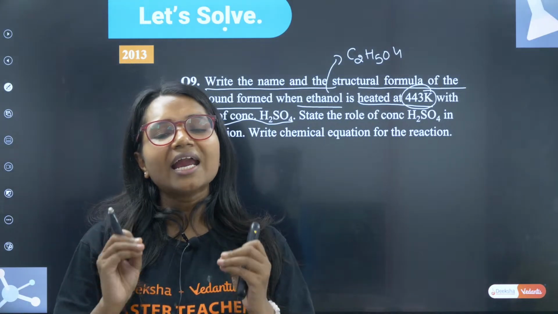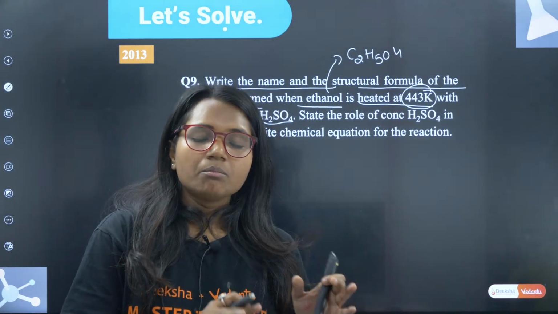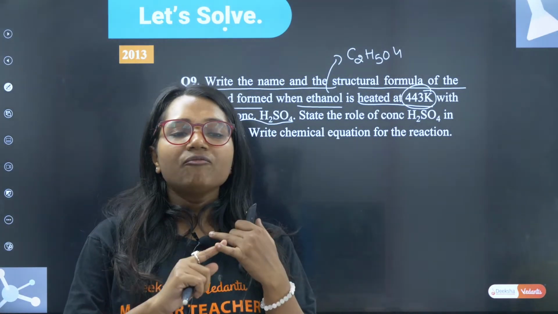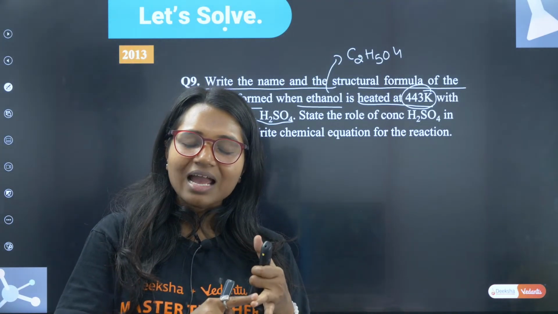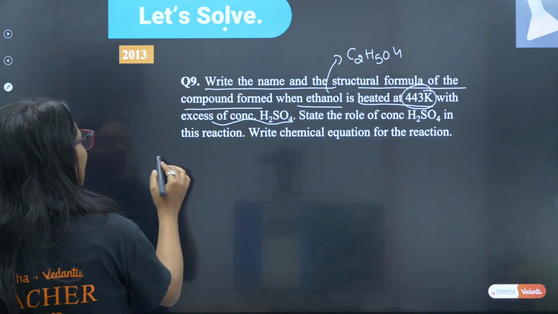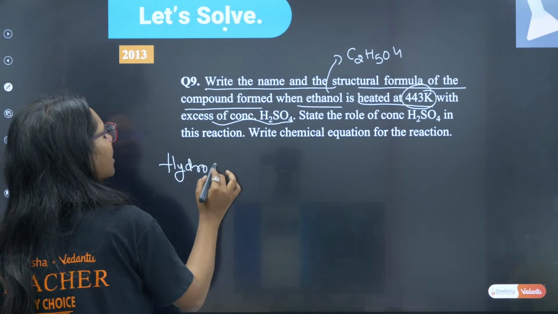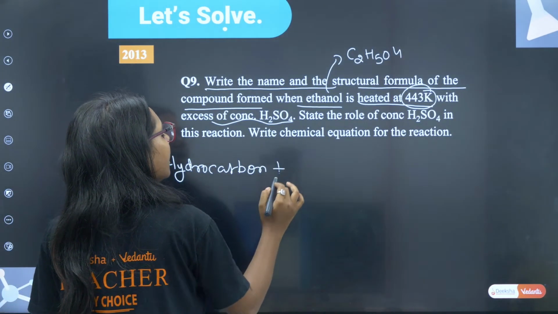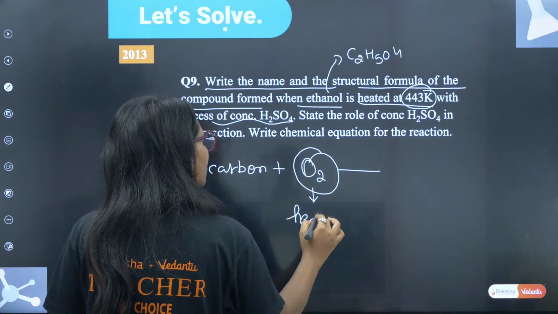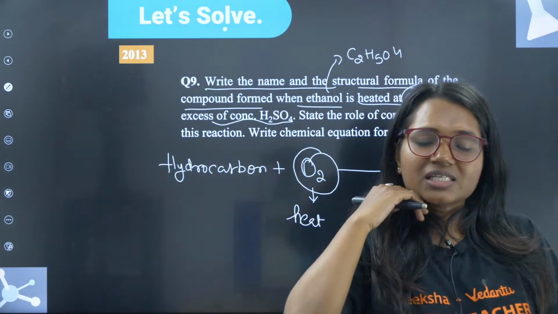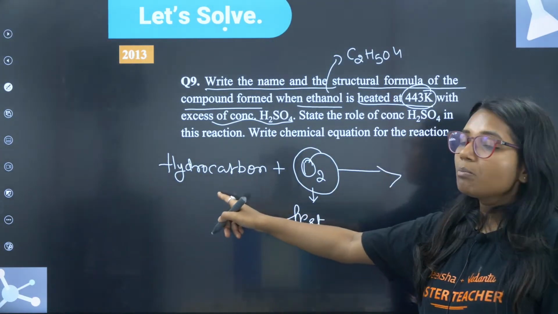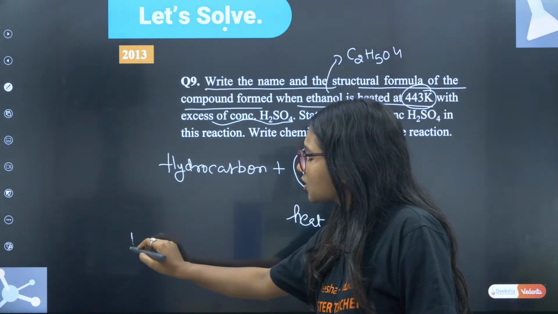No matter which hydrocarbon you will burn, burning or reaction with air is the same thing. If you burn or make a hydrocarbon react with oxygen, it is called combustion reaction. Any hydrocarbon means a carbon-hydrogen compound. If you make them react with O2 or you heat them, same thing. That heat is O2 only. So this is a combustion reaction. Burning of hydrocarbon is combustion reaction.